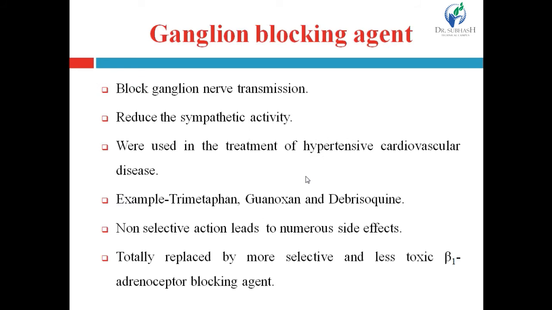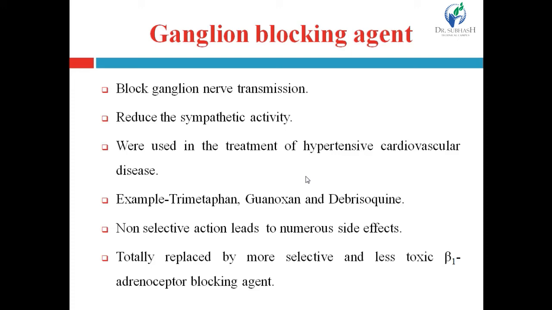Then, ganglion blocking agents. These are agents which act by blocking ganglion nerve transmission. This ganglion nerve transmission occurs between two ganglia, from preganglionic to postganglionic nerve.